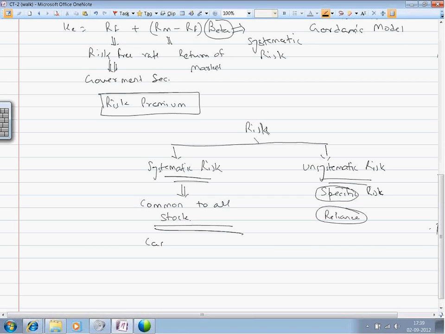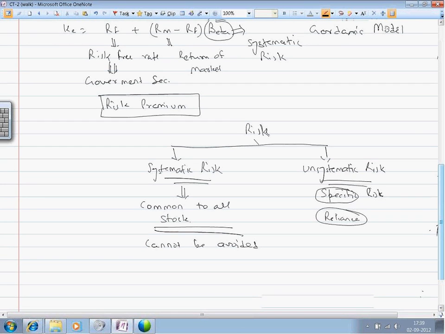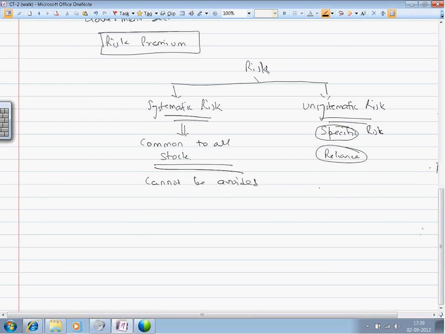Investors cannot avoid systematic risk, whereas unsystematic risk can be avoided. The capital asset pricing model, CAPM, is based on the belief that an investor can avoid unsystematic risk if he diversifies his stock.